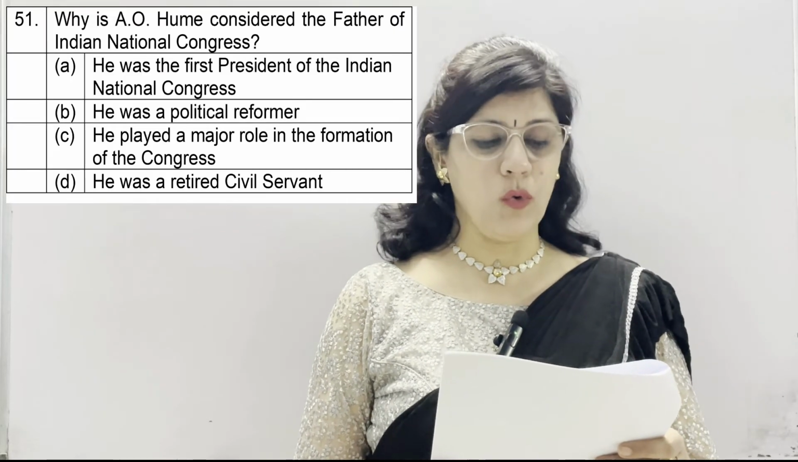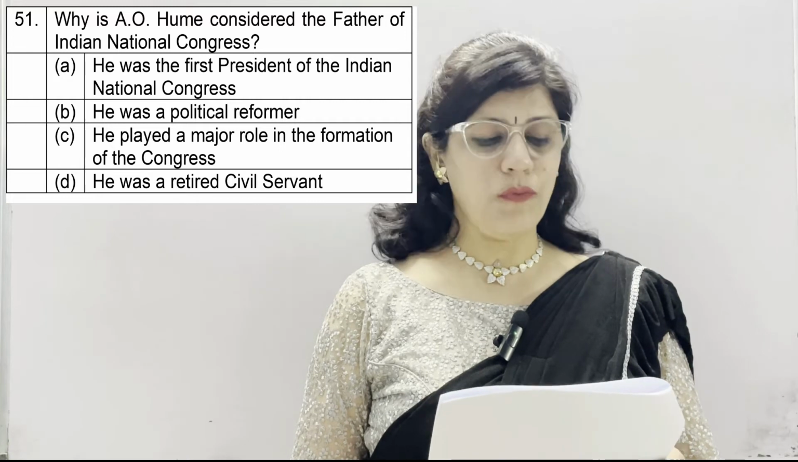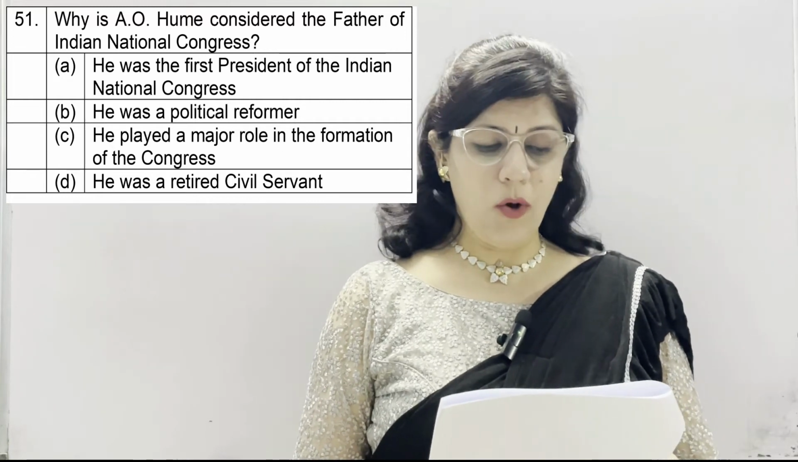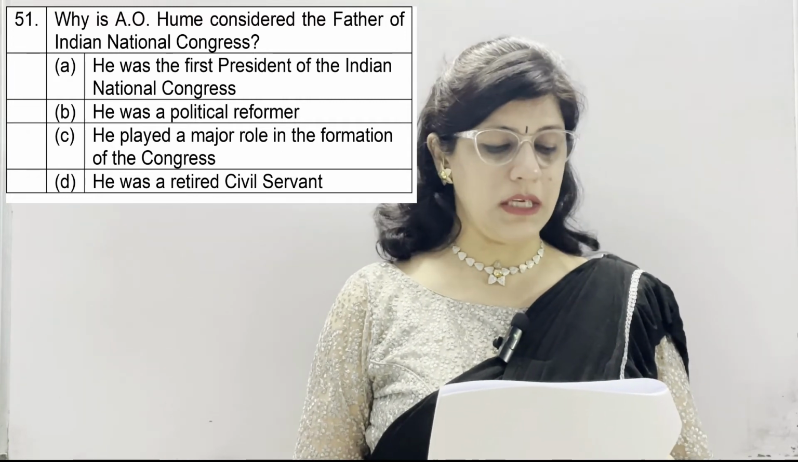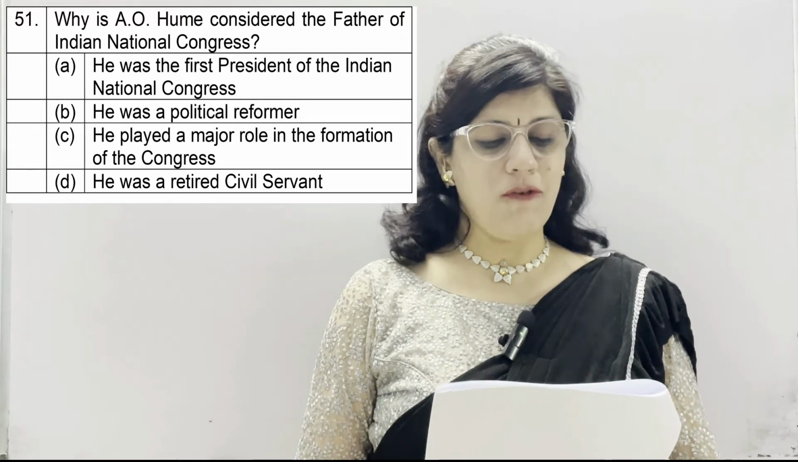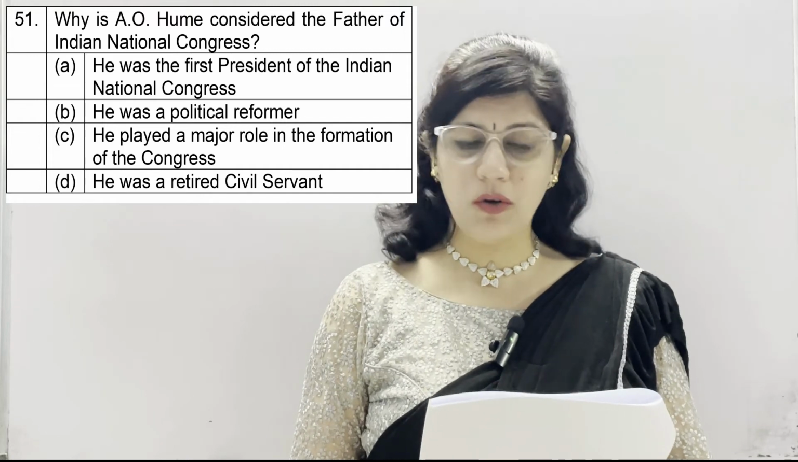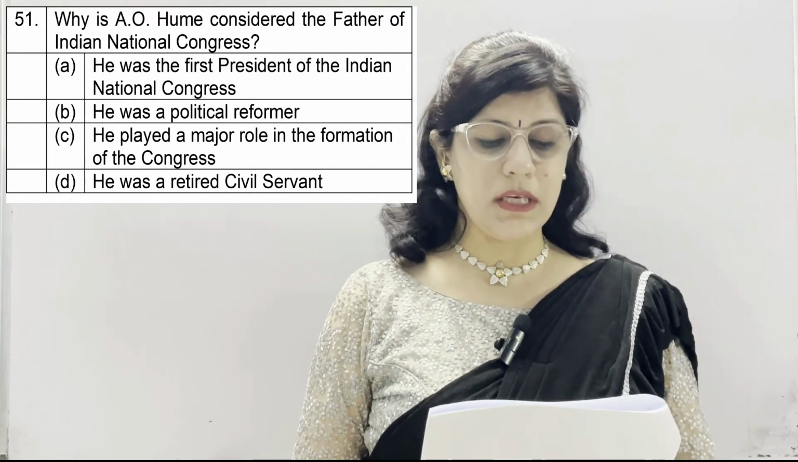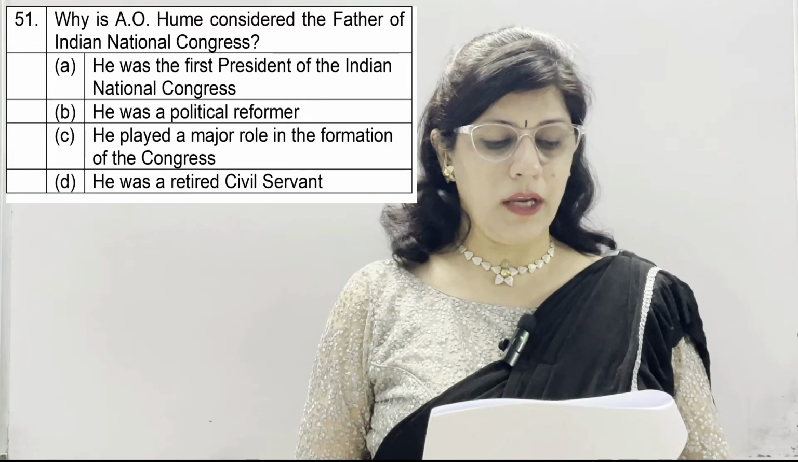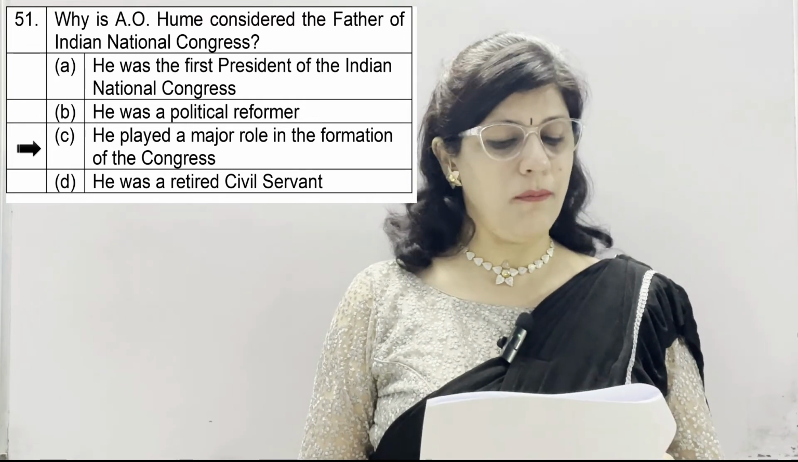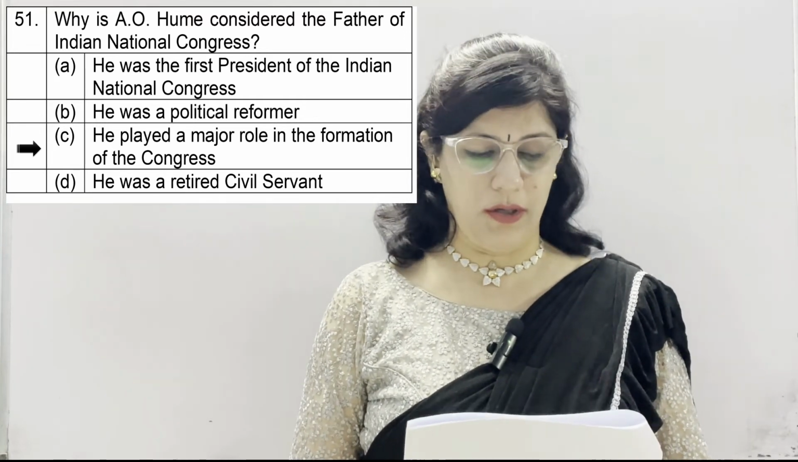Question number 51. Why is A.O. Hume considered the father of Indian National Congress? Option A, he was the first president of the Indian National Congress. B, he was a political reformer. C, he played a major role in the formation of the Congress. And D, he was a retired civil servant. The correct option is C, because he played a major role in the formation of the Congress.